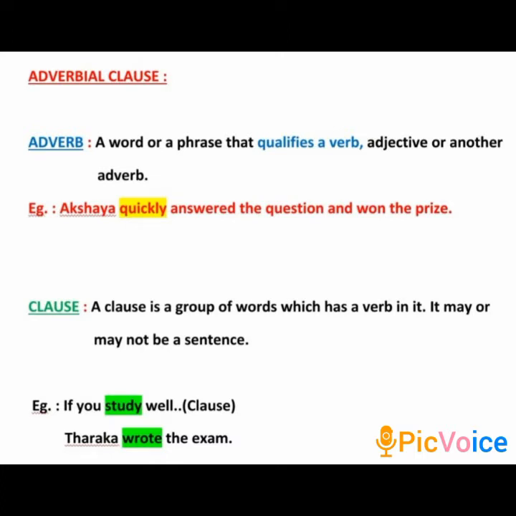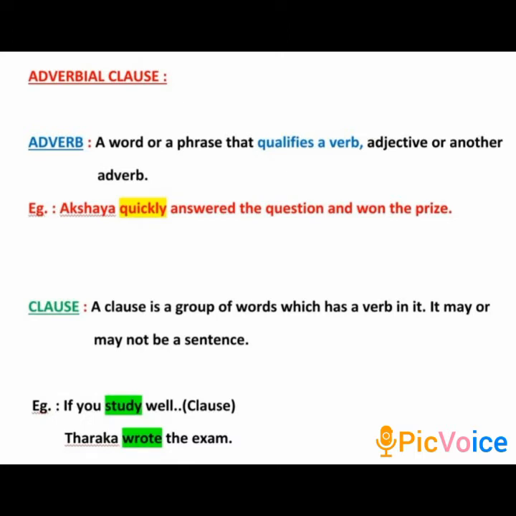Then what about the clause? A clause is a group of words which has a verb in it, but it may or may not be a sentence. It may or may not be a complete sentence. Look at the two examples that are given below it.